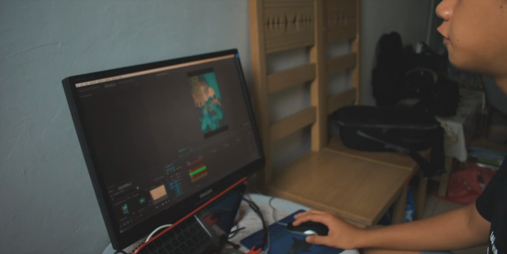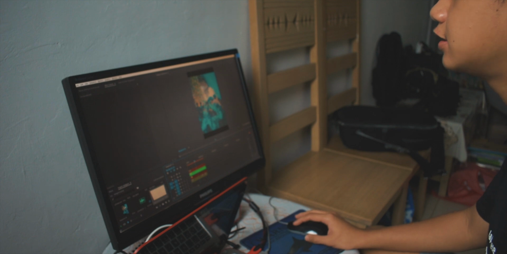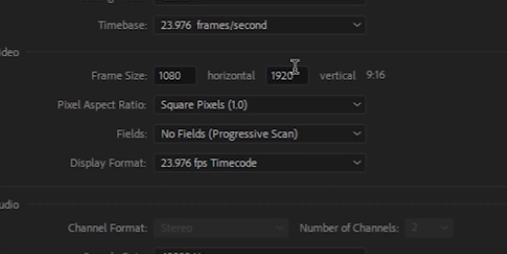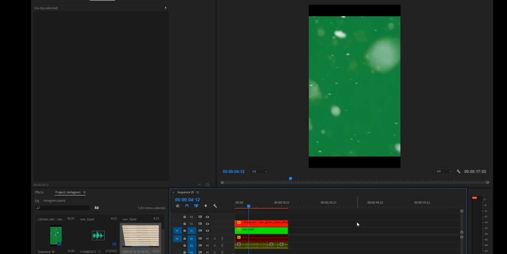So let's go. Okay, so first of all, I just drop in the picture that I took, which I edited on my Lightroom. This is a teal and orange picture. Then after that, you need to make a new sequence. The frame size must be 1080 by 1920. Then I downloaded the green screen effect from the internet. Then I dropped it into my timeline.